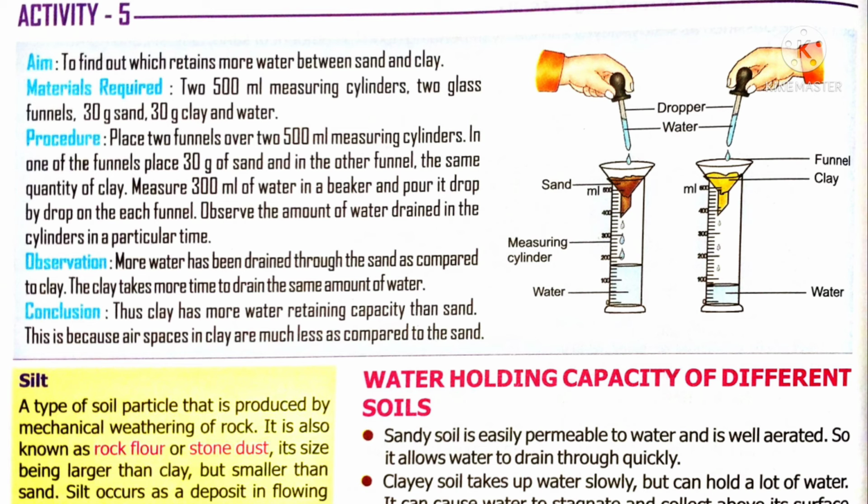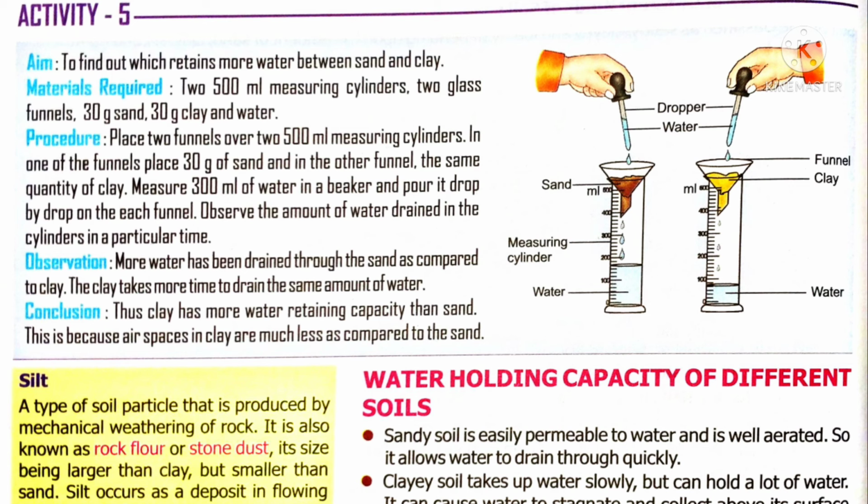Now keep 2 measuring cylinders on which the reading is mentioned. Over each cylinder, keep a funnel. In one funnel, you are going to put sand, whereas in the other funnel, you are going to put clay. Now you are going to take 3 ml of water with the help of a dropper, and add this water to the sand and also to the clay. Separately you have to do this activity.